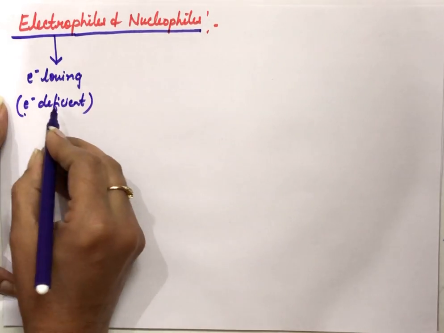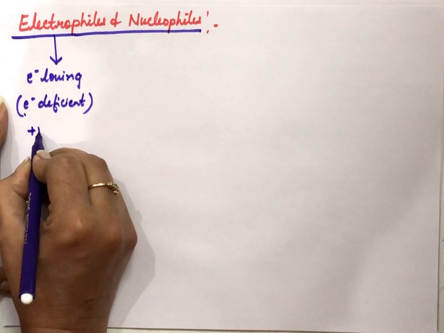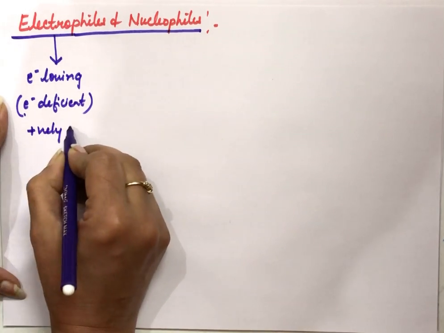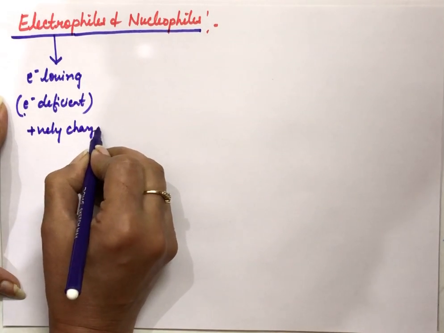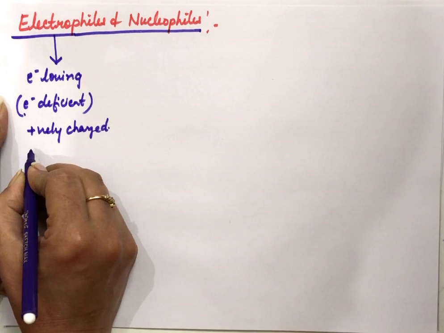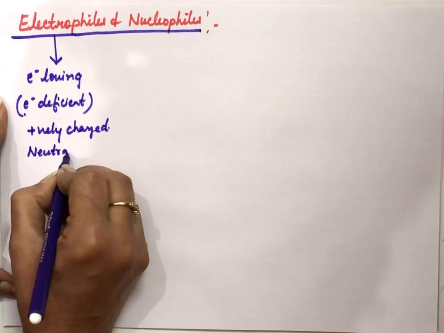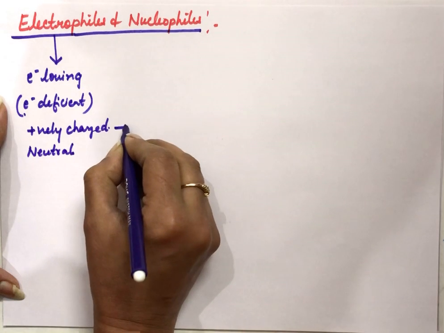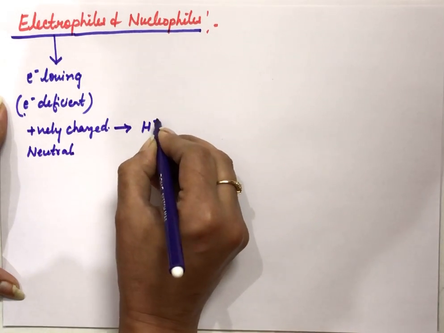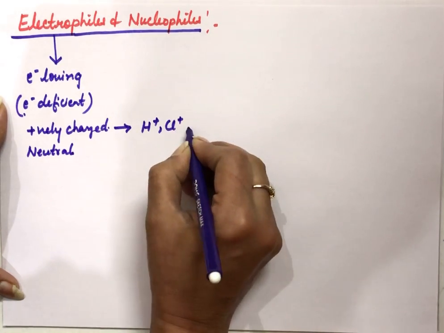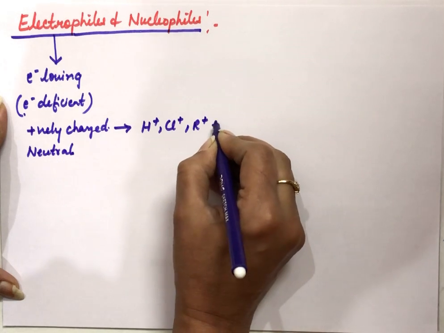Examples of electrophiles will be all positively charged species. They will be electron deficient. And some electrically neutral species also are electrophiles. Even neutral species. If a positive charge comes on any species, of course that means it is electron deficient in nature.